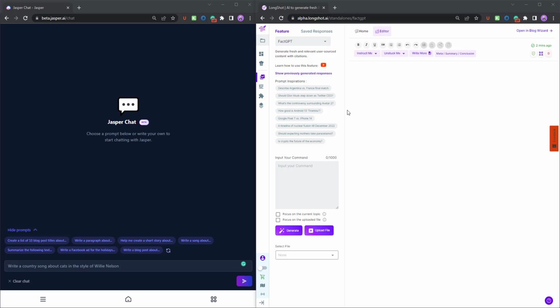On the right hand side, we have LongShot's FactGPT feature, which is used to generate fresh and relevant user source content with citations. So all you have to do is input your command over here, select one of the relevant options and click on generate. You'll get the results right away. And for this video, we also have a few prompt inspirations.